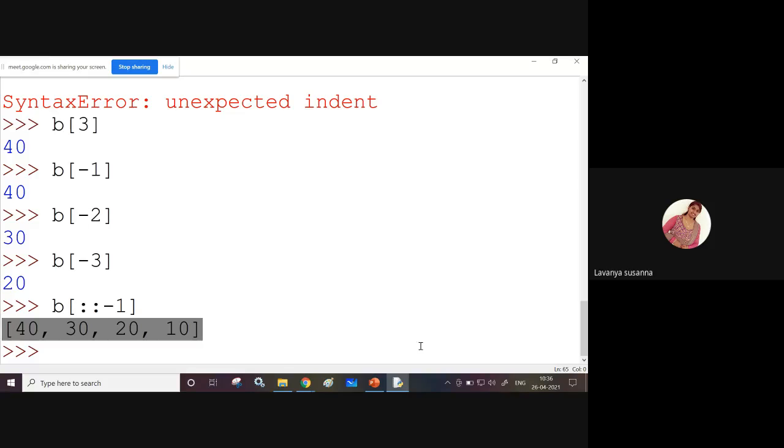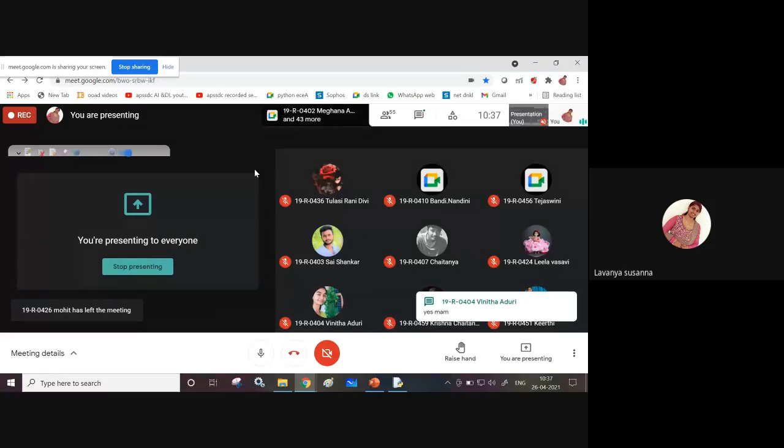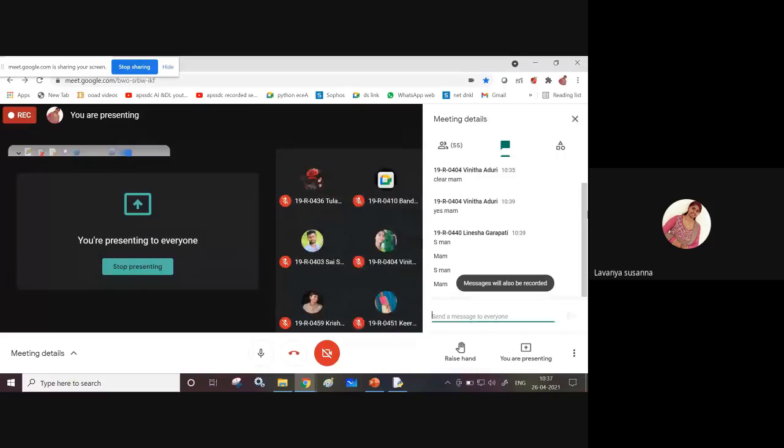Okay. Is it clear? Is the concept clear, students? Did you understand the list concept? It's very easy. List is used to group some elements, or to store multiple values just like arrays. Did you understand? Only roll number 4 is responding. What about the remaining members? Are you not able to understand? Okay, 40.